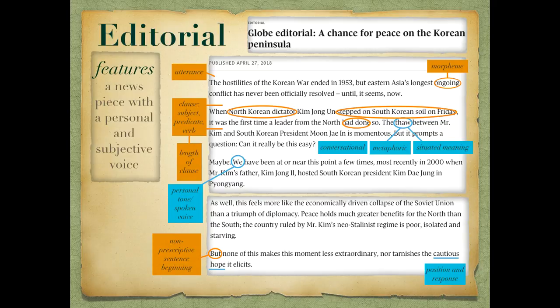The length of the clause is reminiscent of conversation, foregrounding the personal tone. Later in the editorial, the writer uses the conjunction "but" in a non-prescriptive pattern to continue the creation of a conversational tone, before emphasizing the importance of this event with the morpheme "extraordinary" to foreground how wonderful this moment is. Even if we are to be cautious about hope, the author indicates we should remain optimistic.